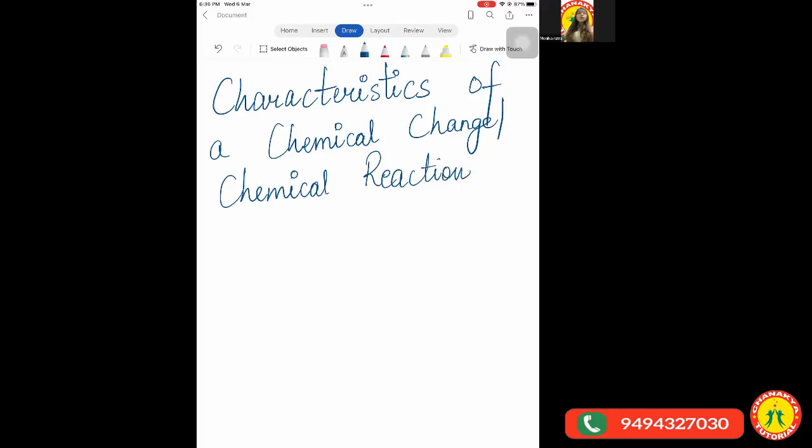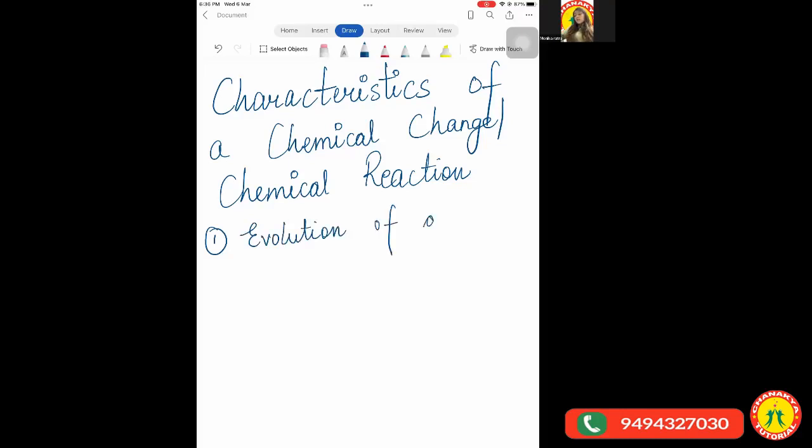See, we have told you a few reactions that this is a chemical change because the reaction is happening. But how will you judge whether a chemical reaction has taken place or not? So there are 6 main points. We will be studying one reaction minimum in all the 6 points, and I'll be explaining all of them to you. So the first and the foremost thing which you can observe is the evolution of gas.